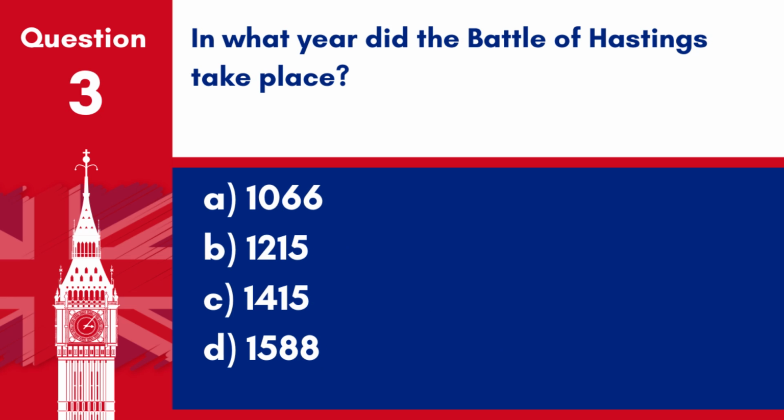Question 3. In what year did the Battle of Hastings take place? A. 1066. B. 1215. C. 1415. D. 1588. Answer. A. 1066. The Battle of Hastings took place in the year 1066.